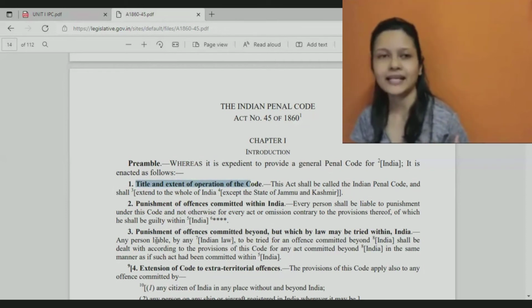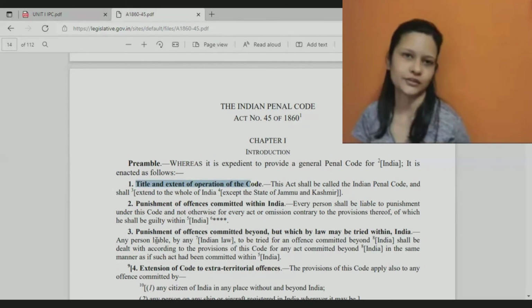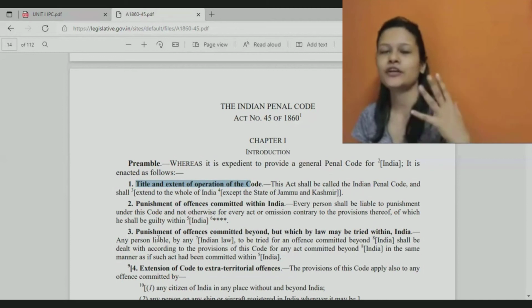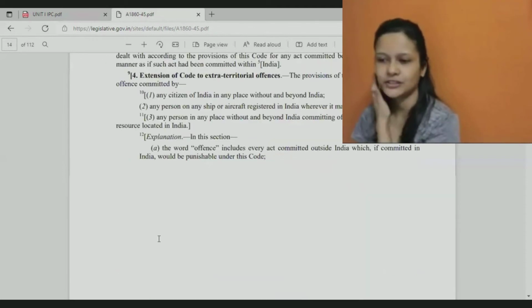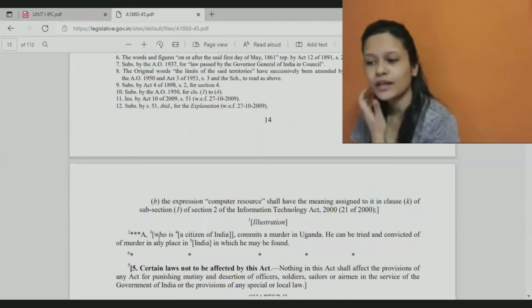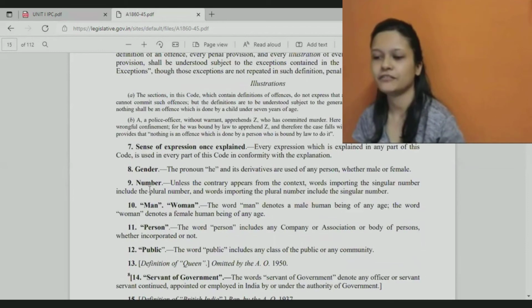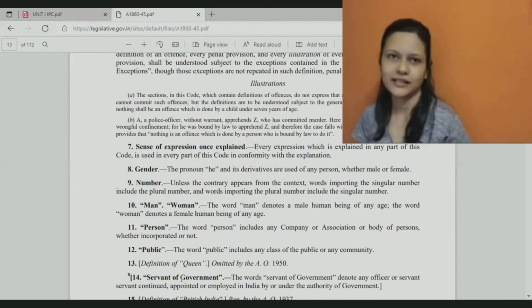And the second article is usually definition. It provides definitions of different words which are used in a legislation. But there may be certain exceptions, like in the case of IPC, where we have definitions in different sections, like definitions for gender, number, men and women, person, public. A lot of words are being defined.